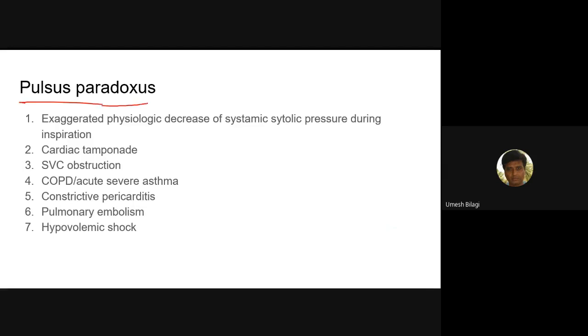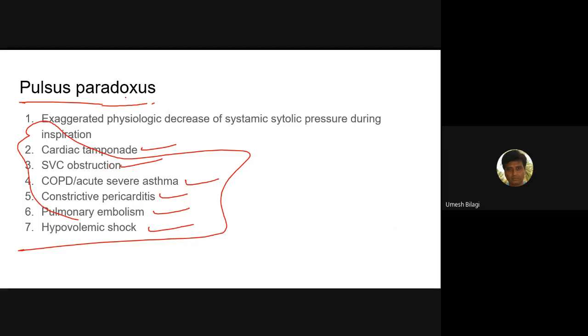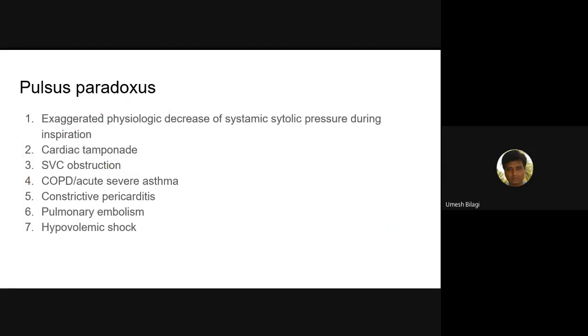Pulsus paradoxus, we have discussed it. Just to memorize, I have asked here. Pulsus paradoxus you see in cardiac tamponade, SVC obstruction, acute severe asthma, constrictive pericarditis, pulmonary embolism, and hypovolemic shock. These are the causes. You should remember. They may ask you these causes, and the best ones are these two, SVC obstruction and all that.